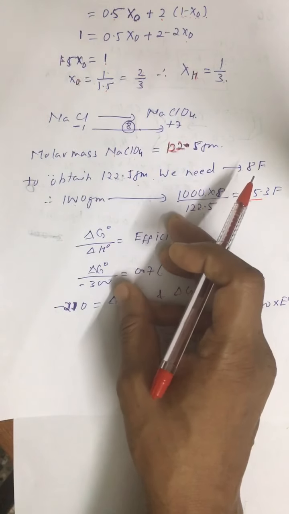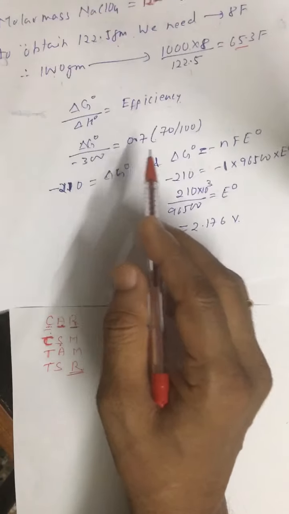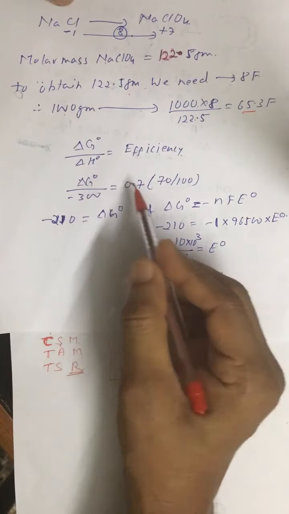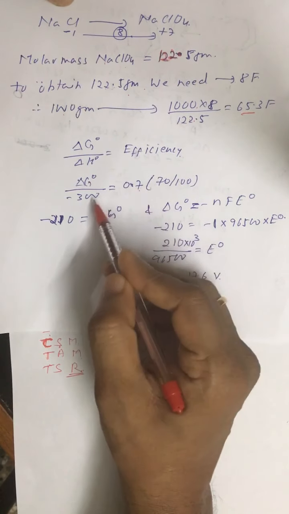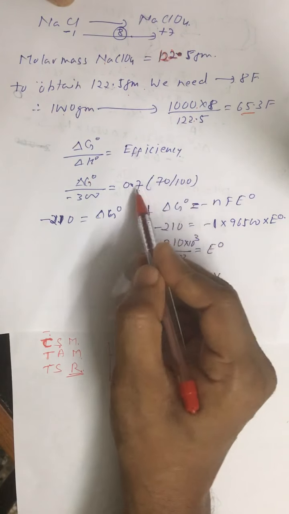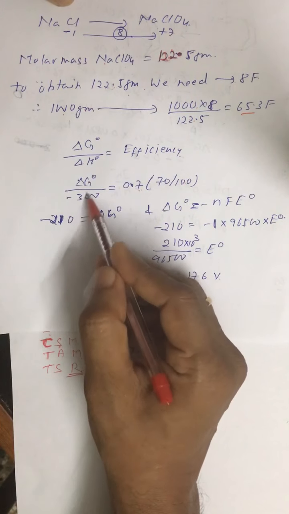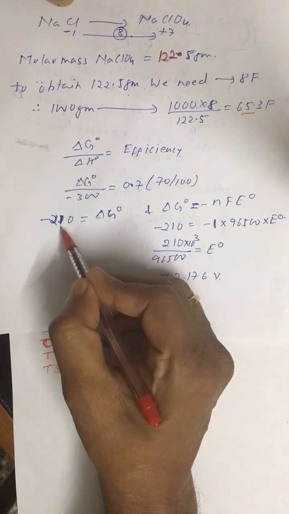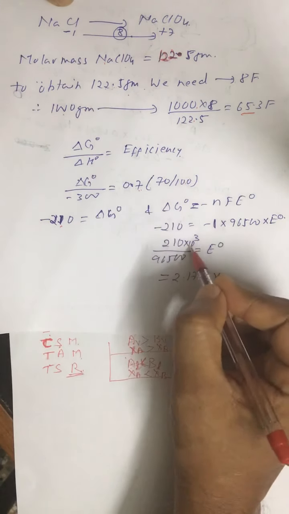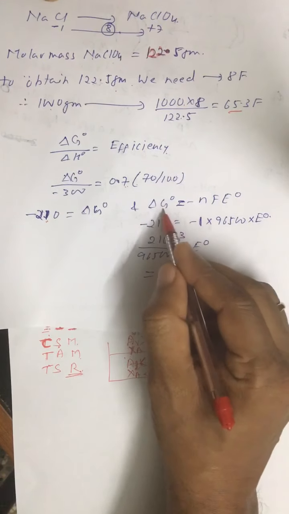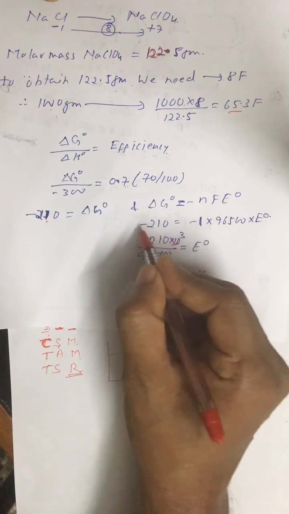Now, the delta G0 value we have to calculate. Efficiency is given, that is 70%, means 70 by 100. So delta G0 we are getting 210 kilojoules, so in joules it will be this much, and delta G0 equals minus nFE0.